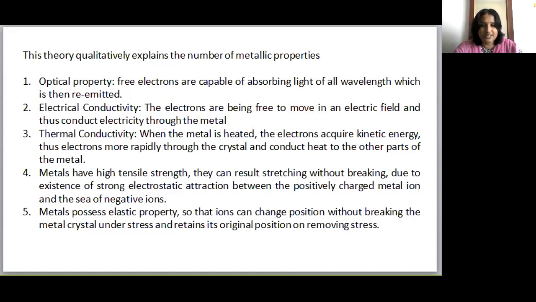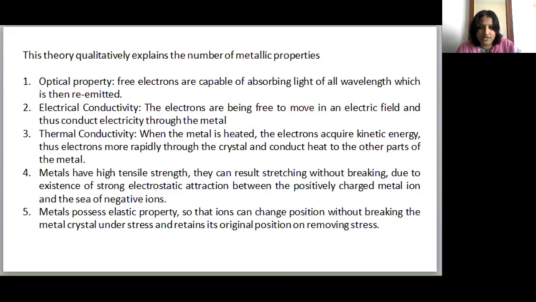And metals possess high tensile strength. They can withstand stretching without breaking due to the existence of strong electrostatic attraction between the kernels and the free mobile electrons. So they possess elastic property, so that ions can change position without breaking the metal crystal under stress and retain the original position on removing the stress.